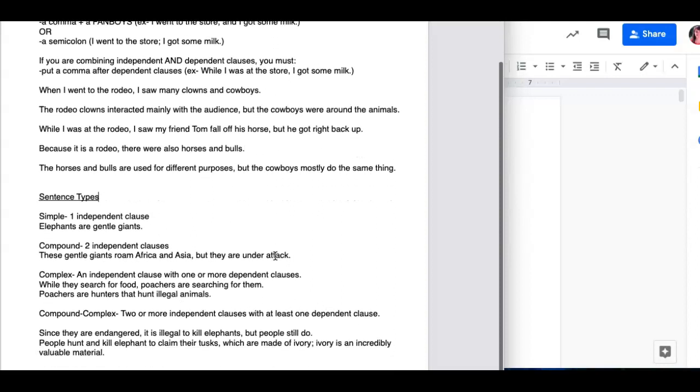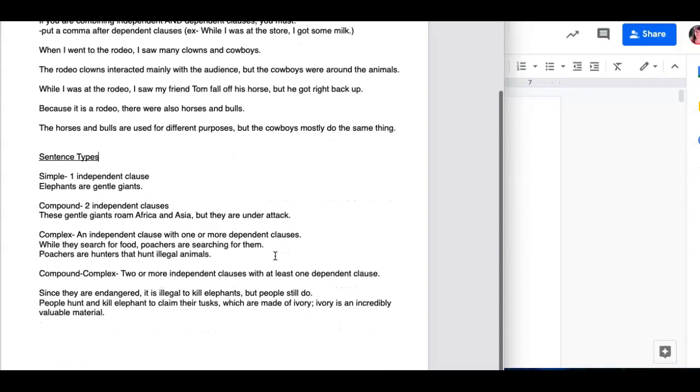All right, so quick review. Sentence types. Simple is just one independent clause. Elephants are gentle giants, that's just one. Compound is two, actually I'm going to change that to say two or more independent clauses. These gentle giants roam Africa and Asia, but they are under attack. Complex is an independent clause with one or more dependent clauses. You could have dependent clauses with AWUBIS words or with relative pronouns, like while they search for food, poachers are searching for them.